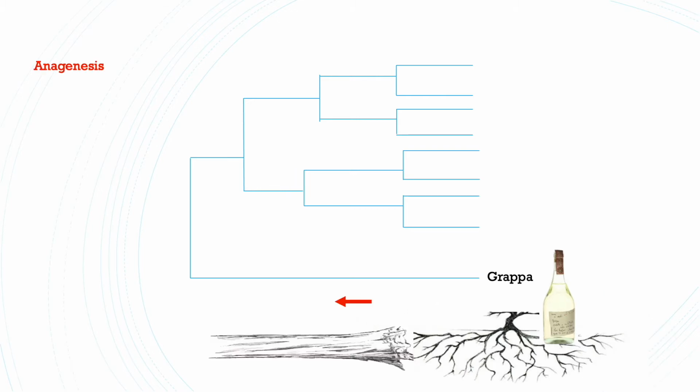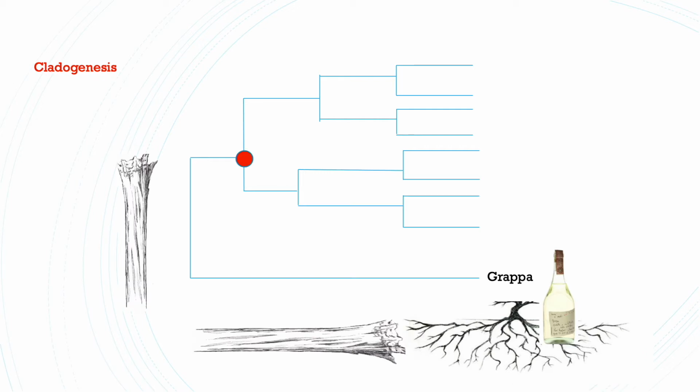The distance between OTUs is specific and branch length will be all in respect to the outgroup. We are traveling on this horizontal line, which shows anagenesis, the evolution over time of a certain species. So, as grappa got more popular, people were interested in enhancing its alcohol content and were even trying to change its flavor to something different than gasoline. Then came the moment of cladogenesis, where there was a splitting of one lineage into two.